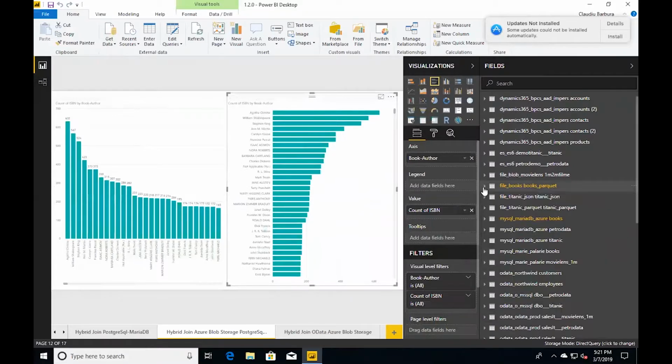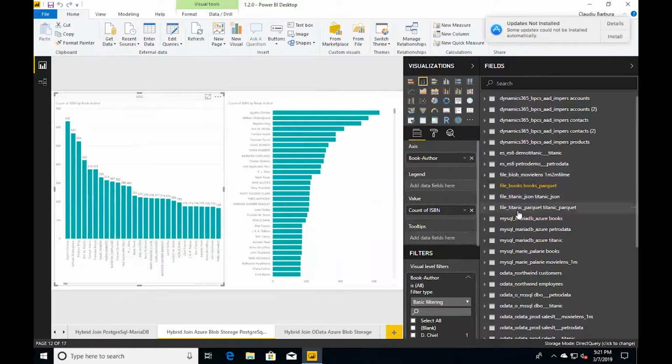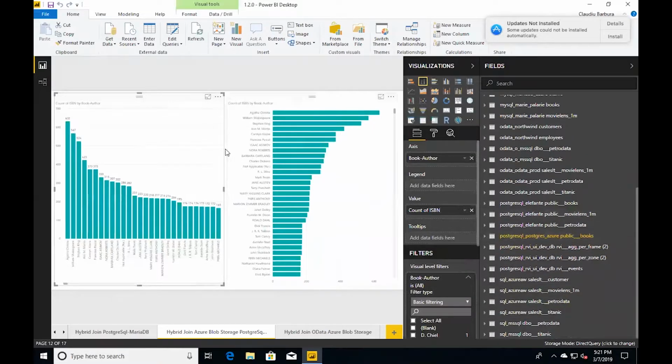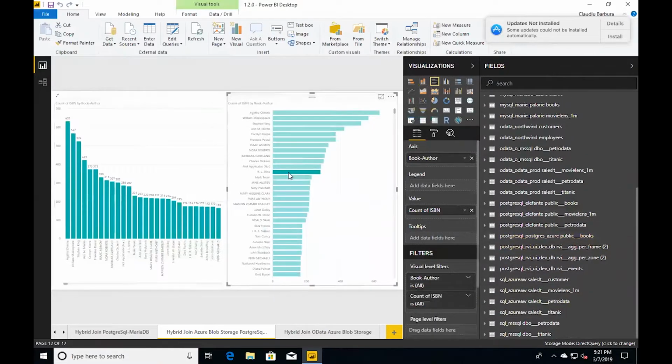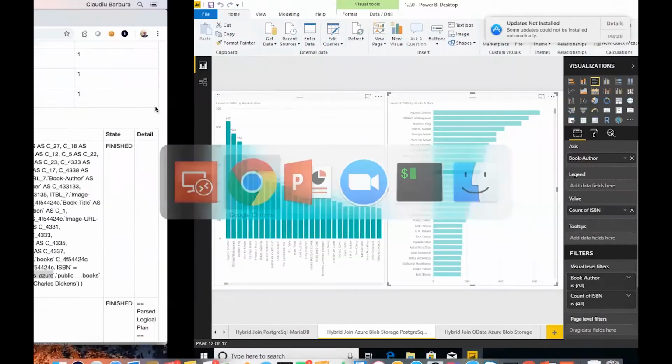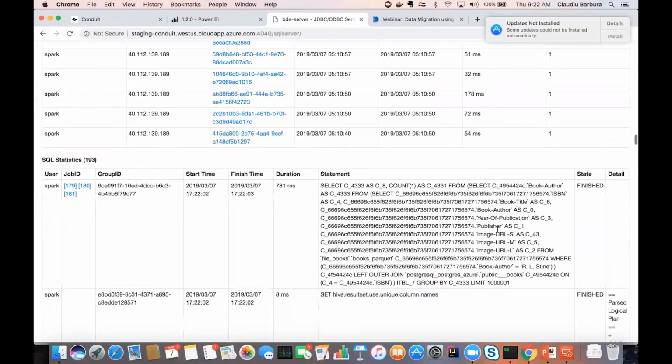So it's file books with Maria, and then this one is books with Postgres. Okay, so this is the one that I wanted to see. So I'm clicking here, so this will trigger a query. We'll filter by this author name. I should see the query running here now. Okay, so it's the left outer join basically between Postgres and books Parquet, right?